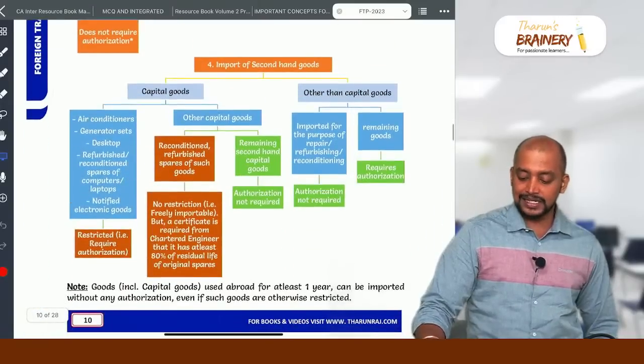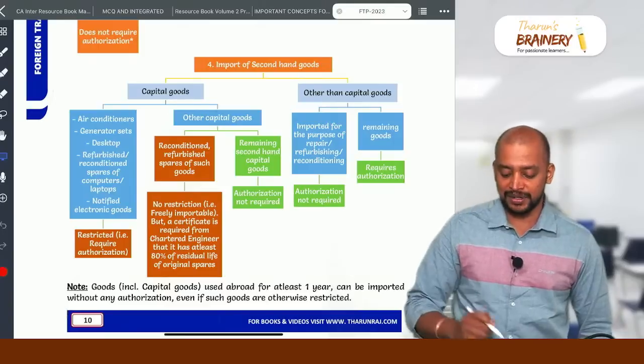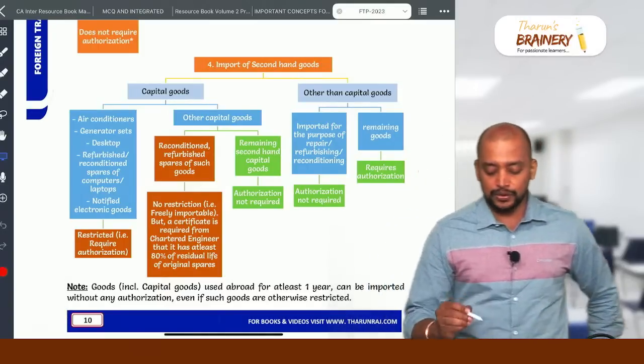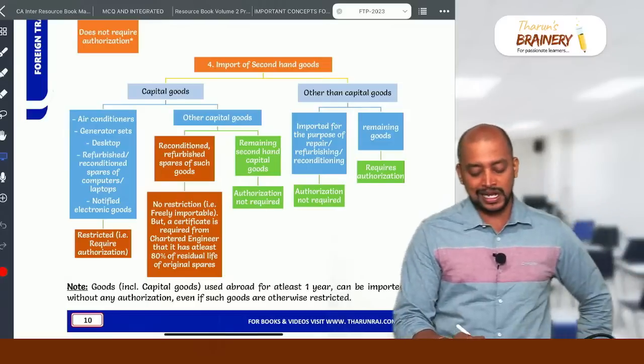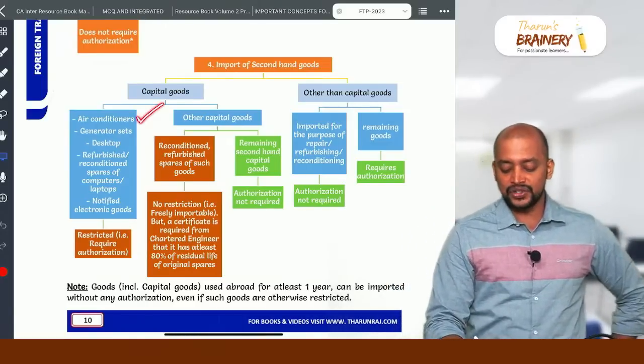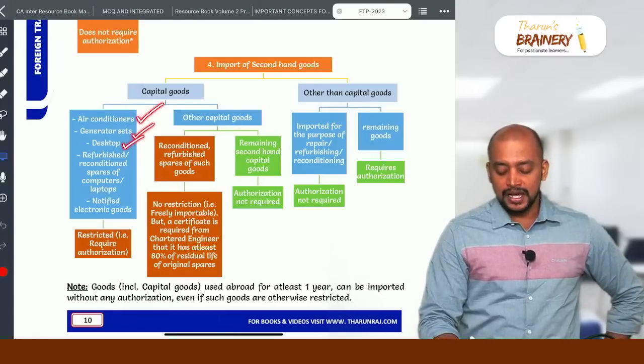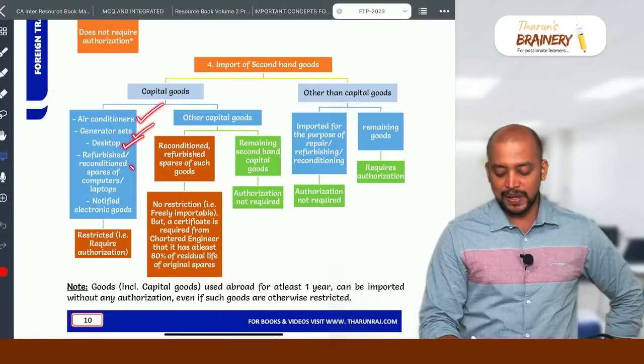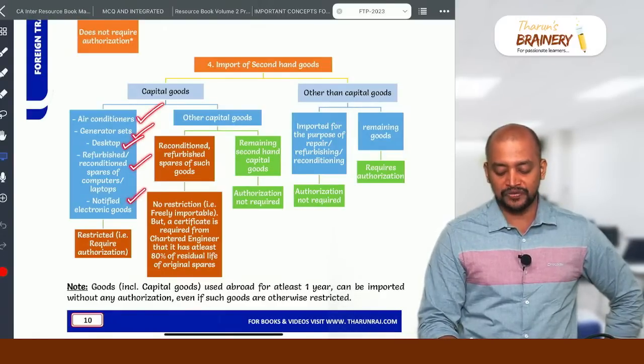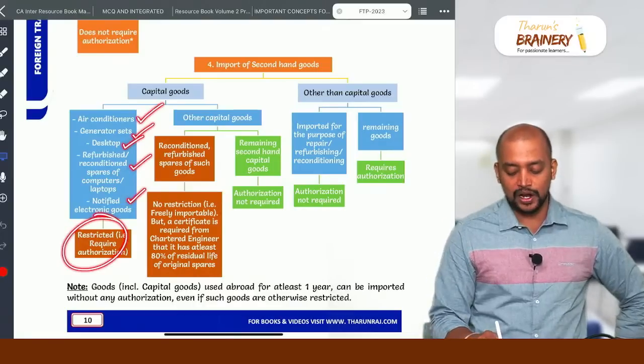Then next, the second-hand goods point also can be tested. Import of capital goods which are second-hand goods. What are they? Air conditioners, then generators, desktops, refurbished or reconditioned spares of computers or laptops or notified electronic goods that require authorization.